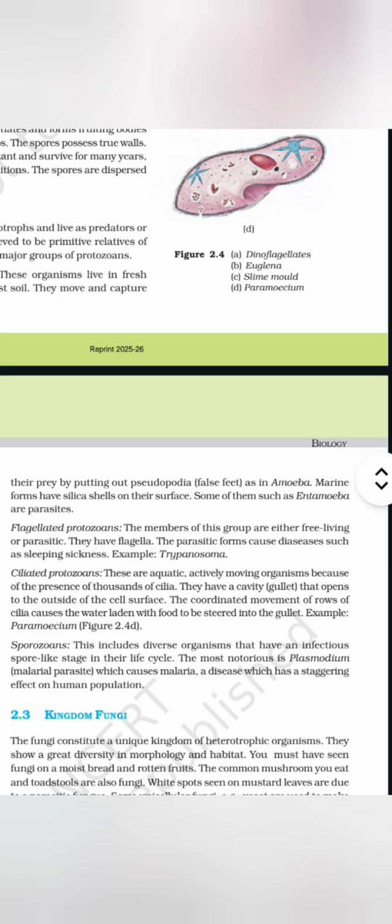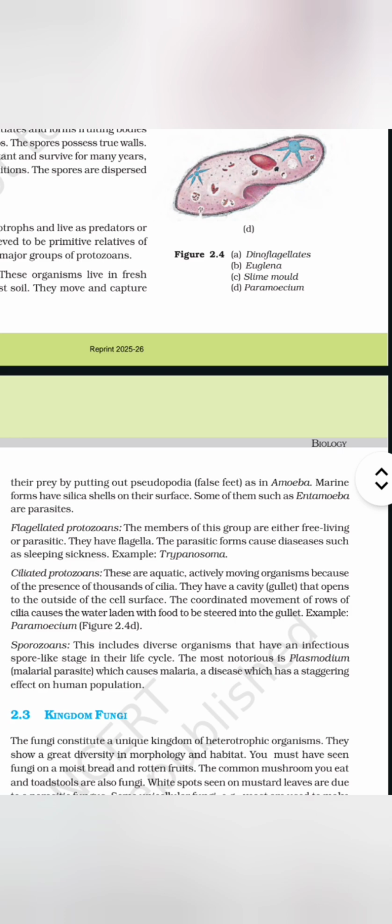Flagellated protozoans. The members of this group are either free-living or parasitic. They have flagella. The parasitic forms cause diseases such as sleeping sickness. Example, Trypanosoma. Ciliated protozoans. These are aquatic, actively moving organisms because of the presence of thousands of cilia.